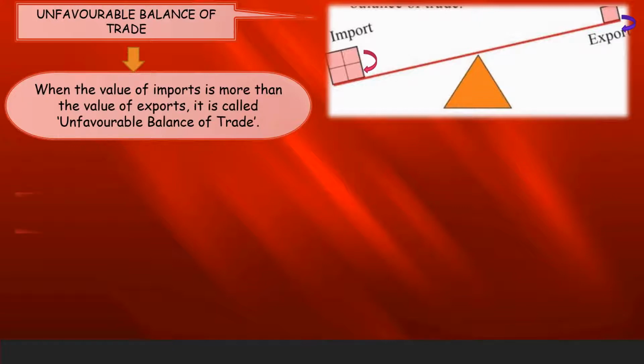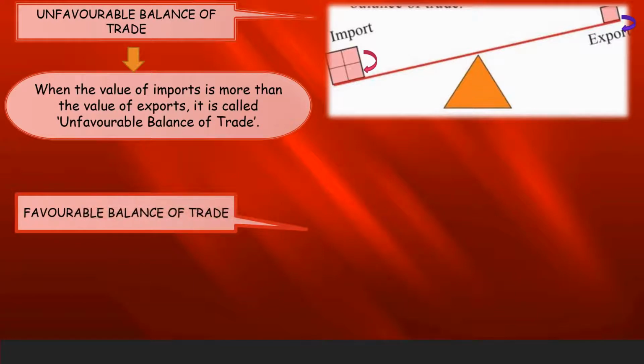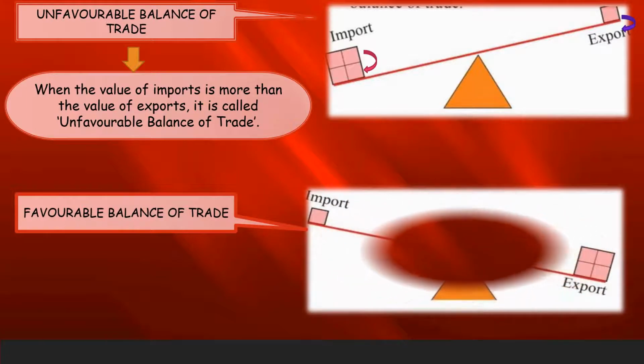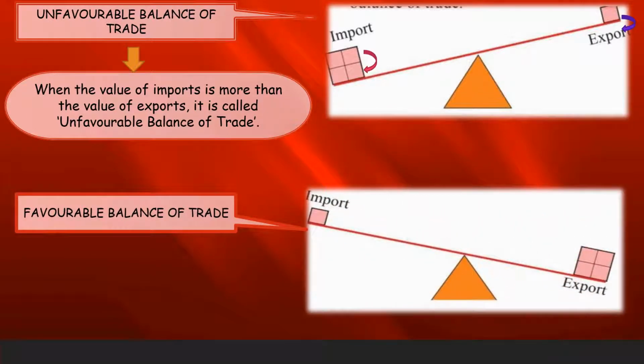Now let's see another type of balance of trade, that is favorable balance of trade, with the help of the diagram. As you can see here, the export is up. It means export value is more, whereas import is down. It means the import value is lesser. So students, please remember that for any country's growth and development, export plays an important role. So here, export value is more.